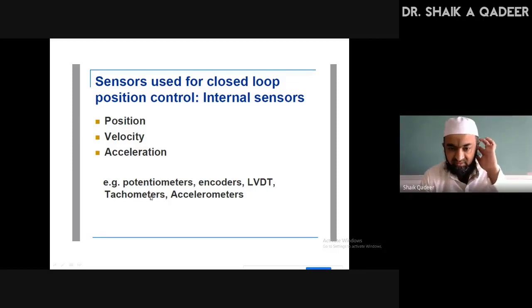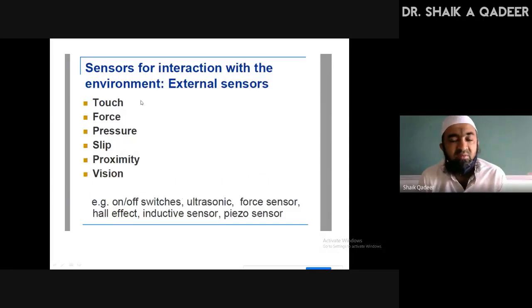Already I discussed this in last class. And acceleration can be determined with an accelerometer. Then we move to the discussion of external sensors. A few are listed, like touch sensor, force sensor, pressure sensor, proximity sensor, vision sensors.